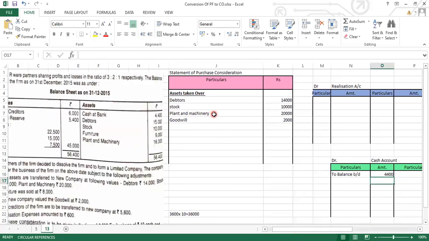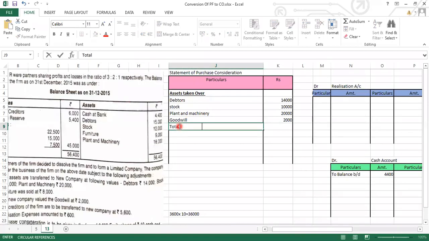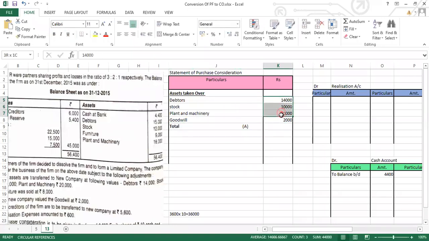So we have taken all the assets. Write down over here total. Let's take the total of this. It's coming to 46,000. So write 46,000. Total of the assets is 46,000.